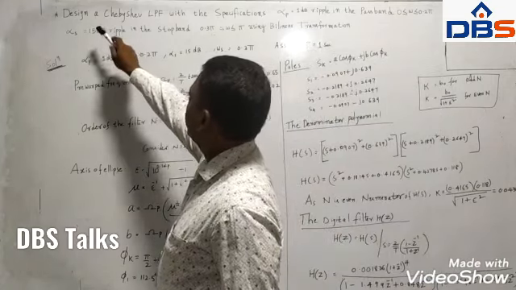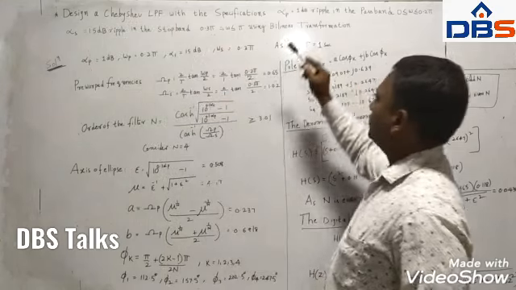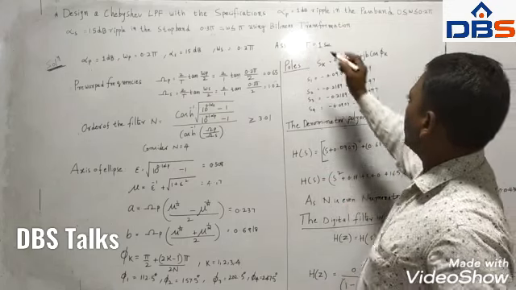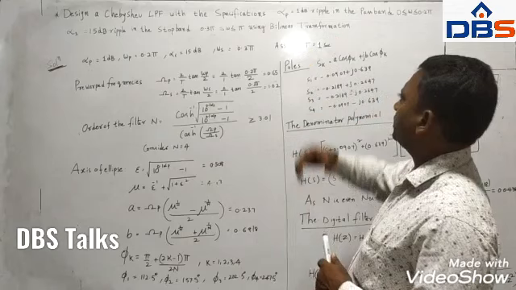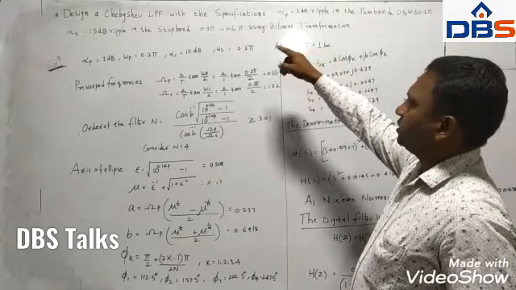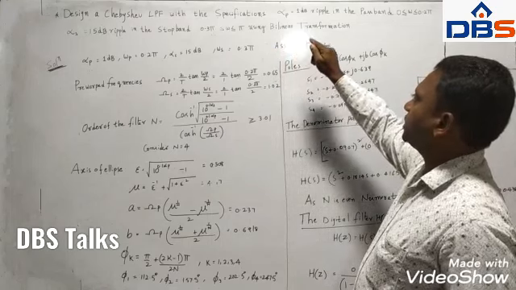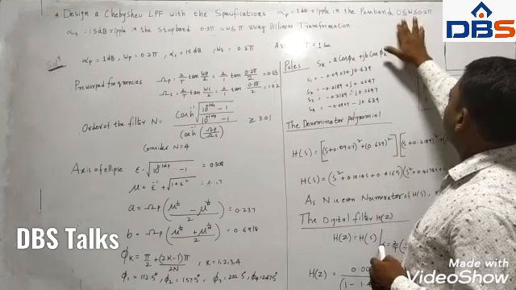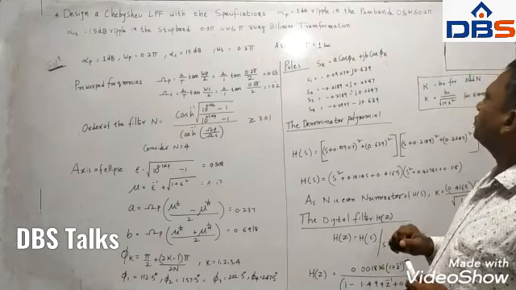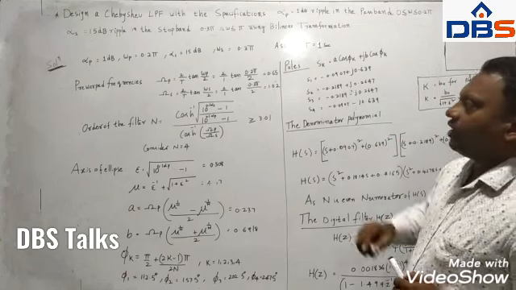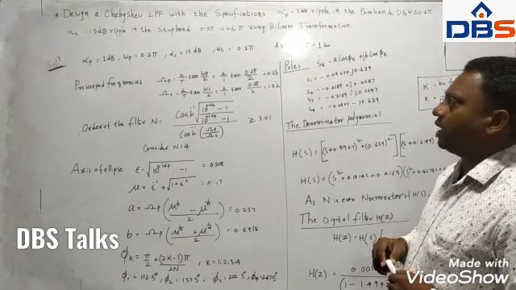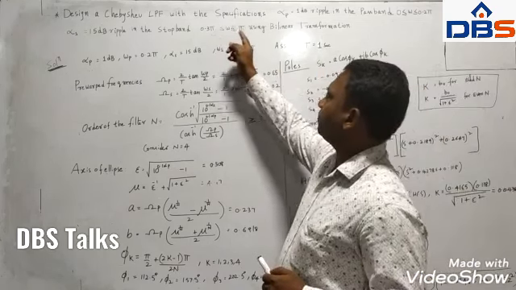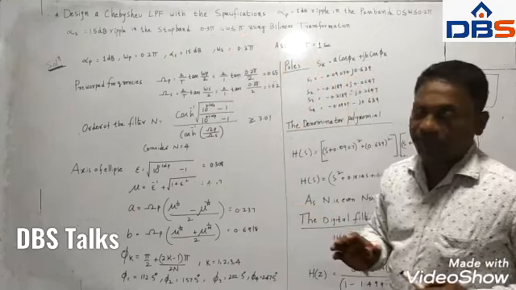We have to design a Chebyshev low pass filter with the specifications alpha p is equal to 1 dB ripple in the pass band, 0 less than or equal to omega less than or equal to 0.2 pi, and alpha s is 15 dB ripple in the stop band, omega from 0.3 pi to pi, using the bilinear transformation method.